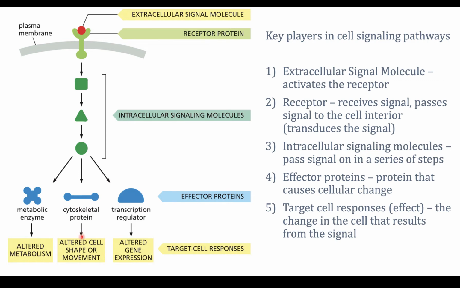So this might be involved in changing the shape, producing a neuron, making a dendrite, making an axon, or a cell moving itself. We're going to see a number of examples where what we're activating is a transcription regulator, and this will mean producing new gene expression. And remember, this would be a longer-term effect because we have to wait for transcription and translation to occur.